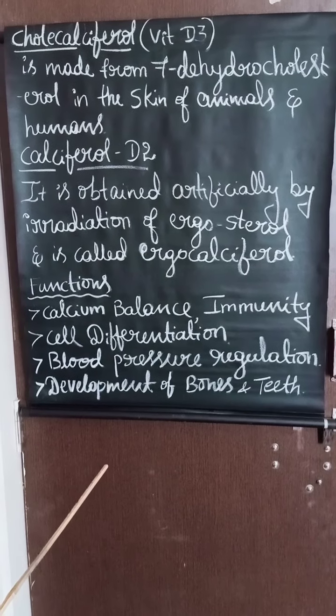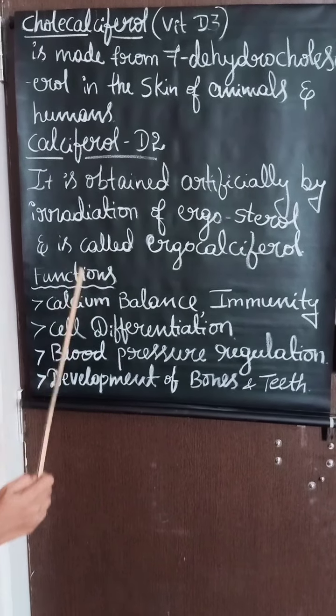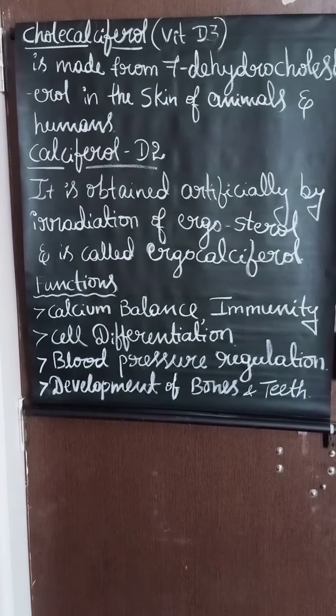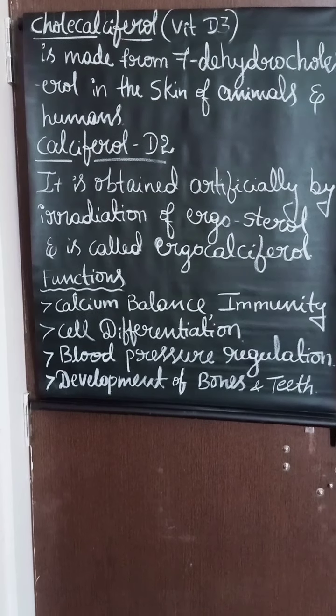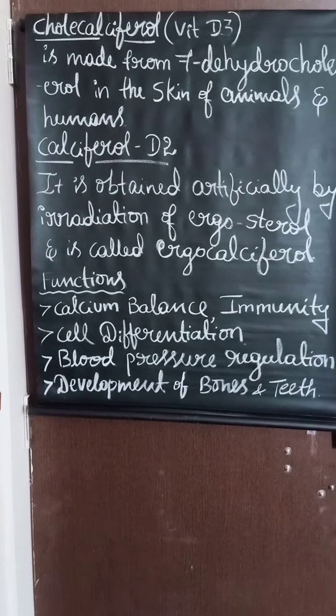So what are the food sources of vitamin D? Vitamin D is present in cheese, butter, fatty fish, and also milk. These are the sources of vitamin D.